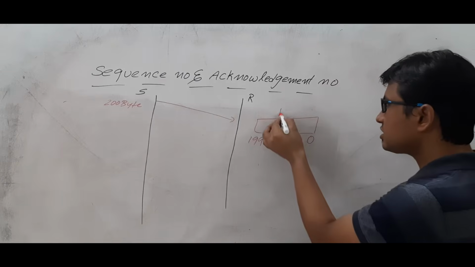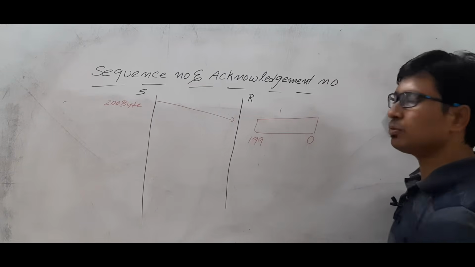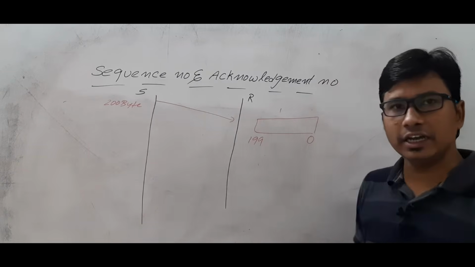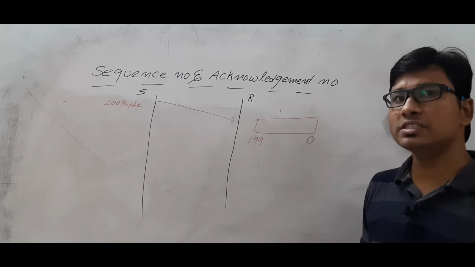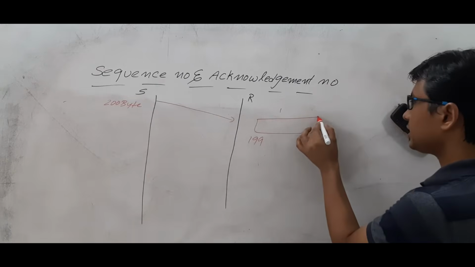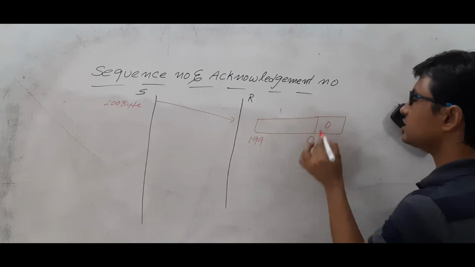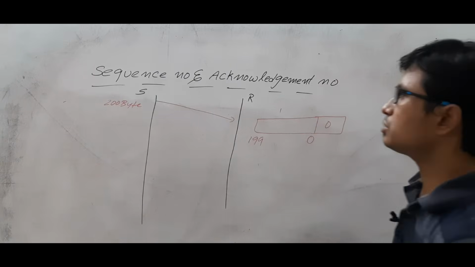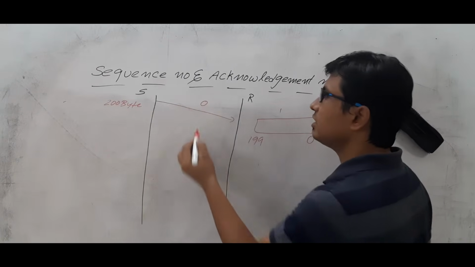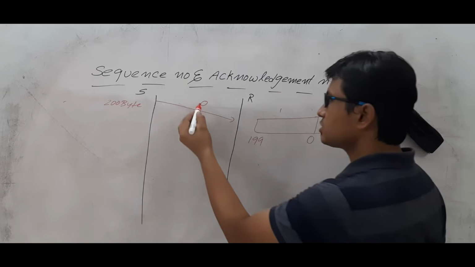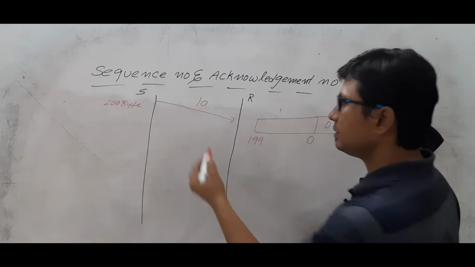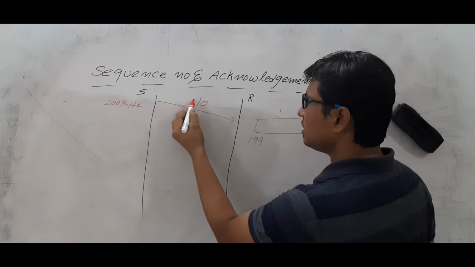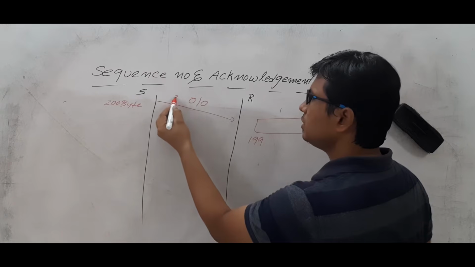Because this is the first segment, you are sending the 0th byte to the 199th byte. Then tell me what will be the sequence number. The first byte number is 0, so the sequence number will be 0. So the source is sending a segment with sequence number 0, and it has the bytes from 0 to 199.